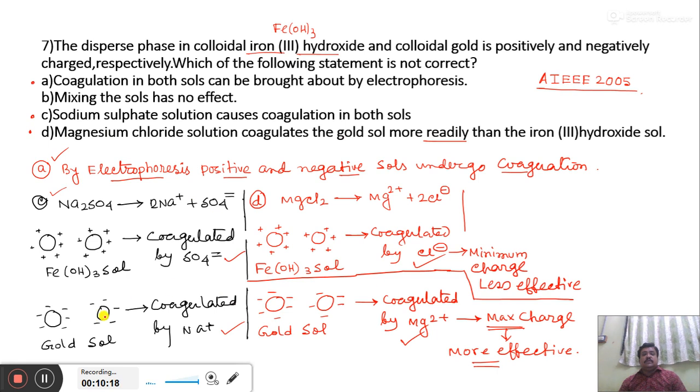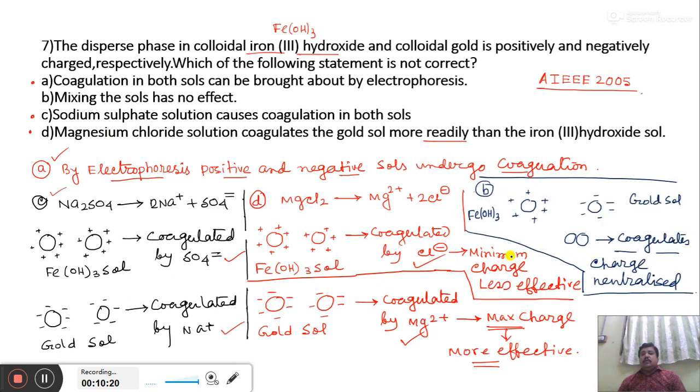Now the remaining option is B. In case of B, ferric hydroxide is a positively charged salt and gold salt is a negatively charged salt. When these two closely approach each other, when these salts mix, then the charge becomes neutralized. Since the charge is neutralized, the colloids coagulate. In case of B, it says mixing the salts has no effect. No, there is an effect, coagulation takes place. So option B is the wrong statement. Here option B is the right option, being the wrong statement in case of ferric hydroxide and colloidal gold salt.